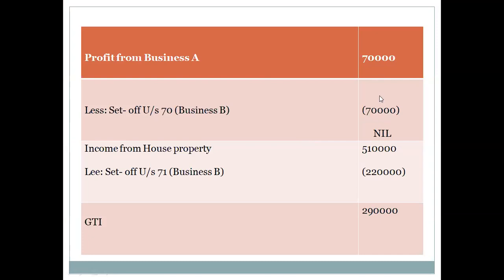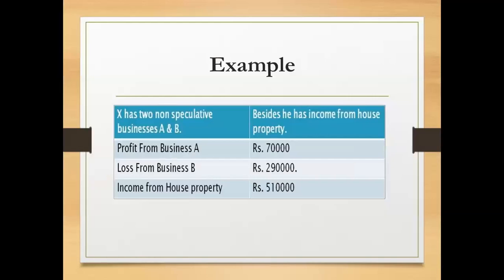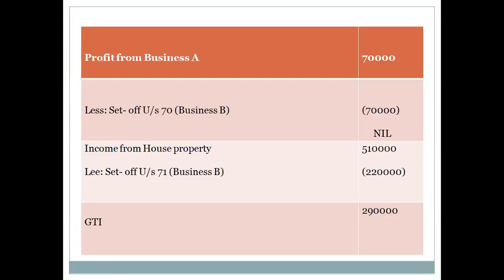So now the income from business is nil. And again we can set off with the other heads, that is income from house property 5,10,000, and we can set off the business loss under section 71, that is inter-head adjustment between the different heads. So now the balance amount is 2,20,000. Why the 2,20,000? Actual loss is 2,90,000, so already the 70,000 has been adjusted with the business profit. Now the remaining balance 2,20,000 can be adjusted with the income from house property.